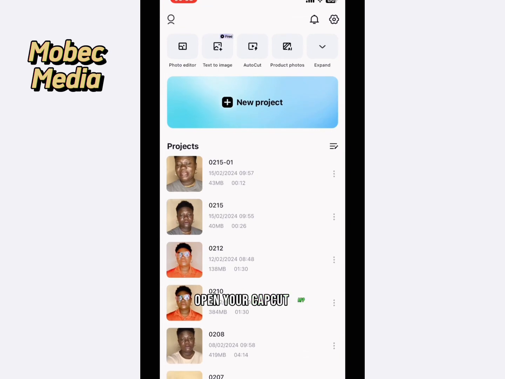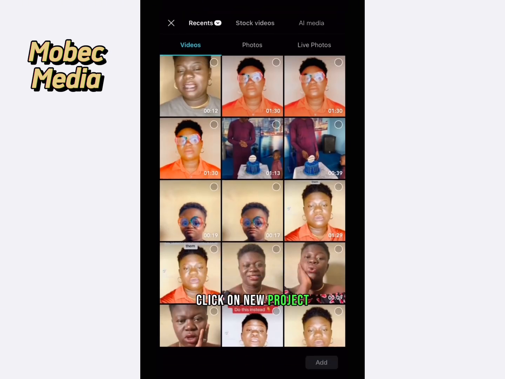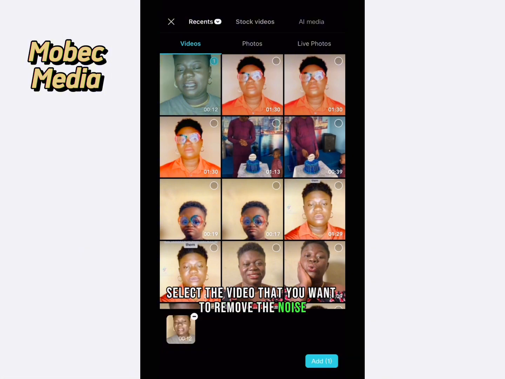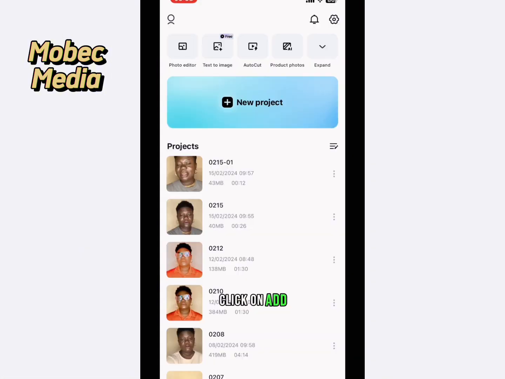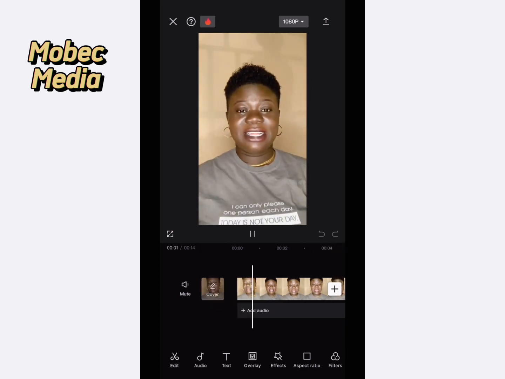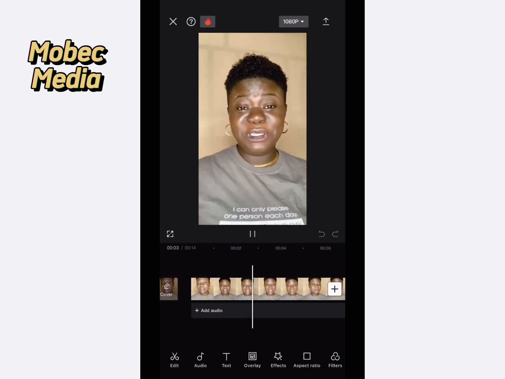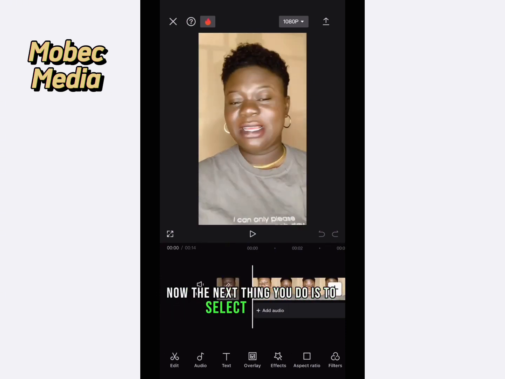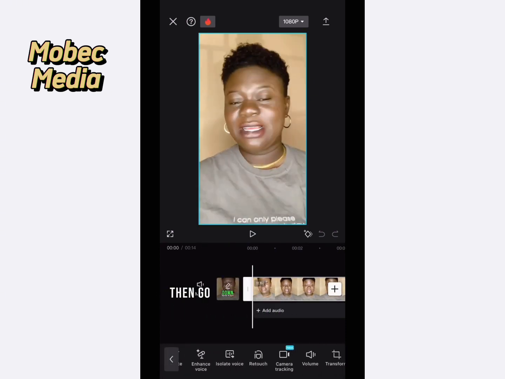Open your CapCut app, click on New Project, select the video that you want to remove the noise from, click on it, click on Add. Now check if it is the video. Now the next thing you do is to select the video, then go down. You will see the noise.